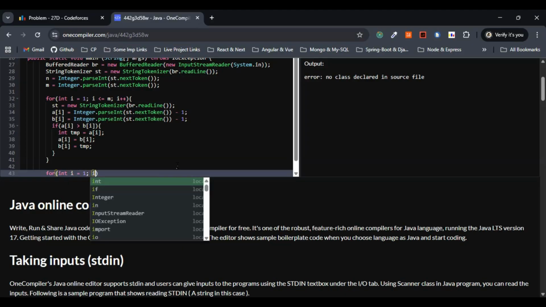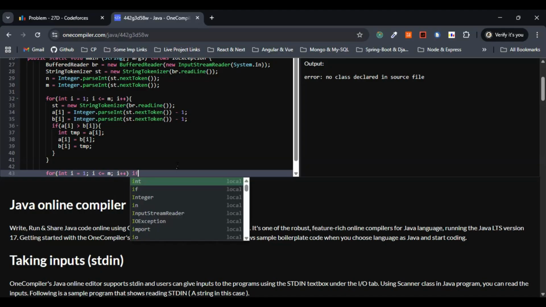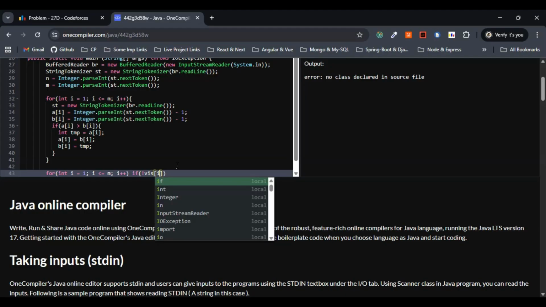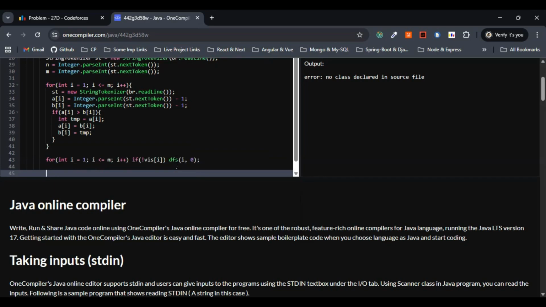Int I equals 1, I less than or equal to M, so this will be I plus plus. Let's write the simple if condition: if not visited of I, then let's run the dfs of I comma 0. We are just making use of the dfs helper method within the main function. In simple terms, we have to run the dfs on each component, and we have to start with the color 0, accordingly with the approach that we discussed, right? We have to start with the color 0.